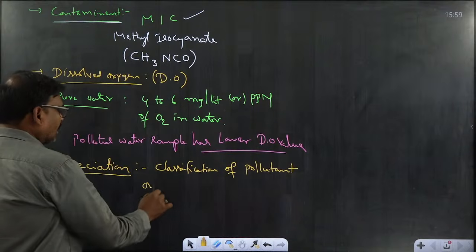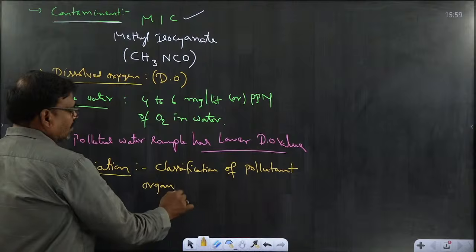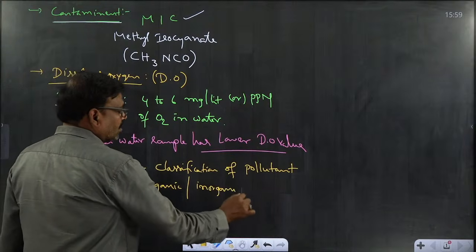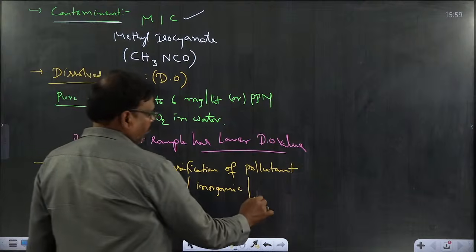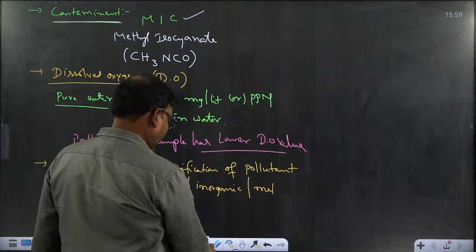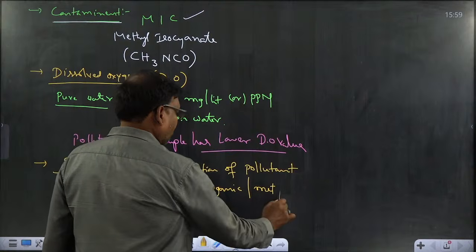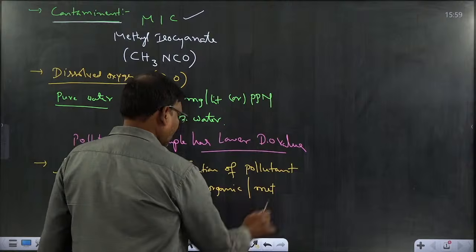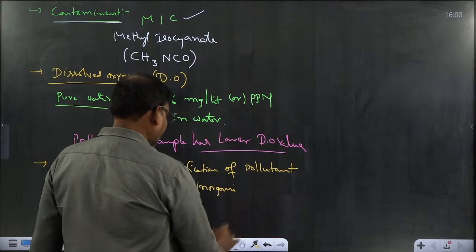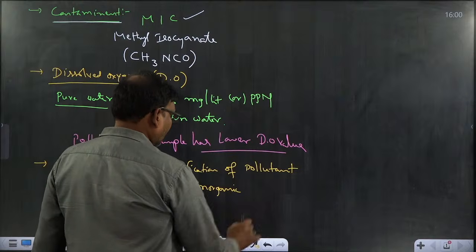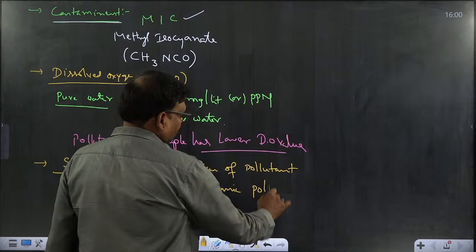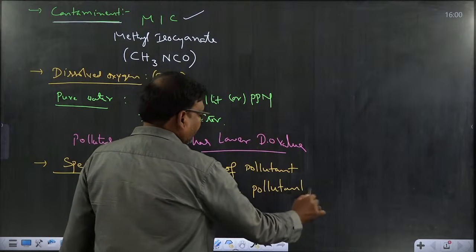Whether it is an organic pollutant or an inorganic pollutant.